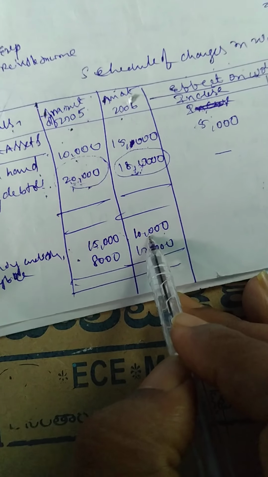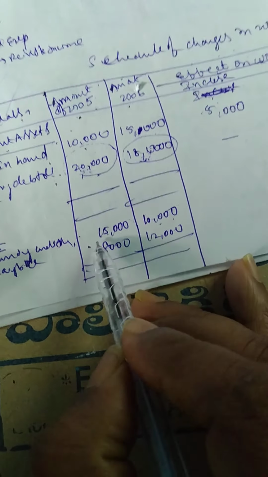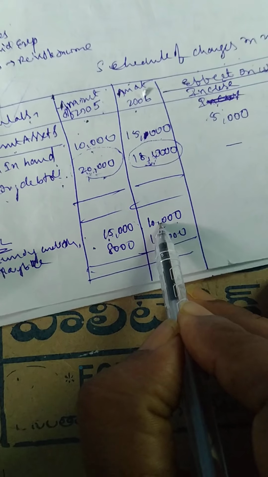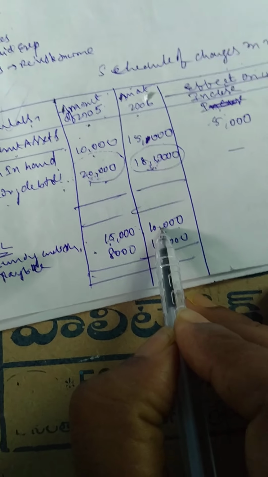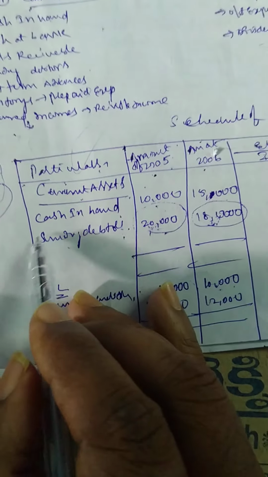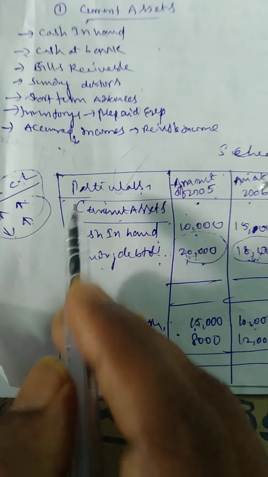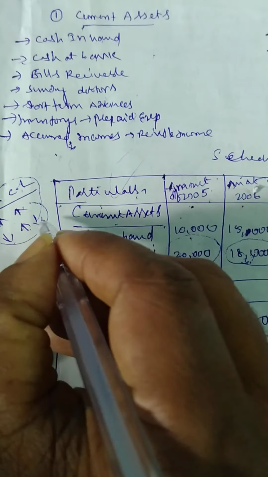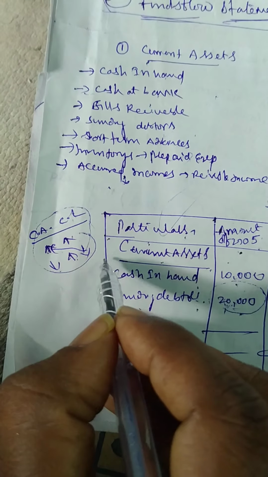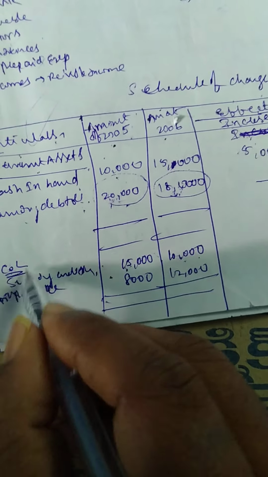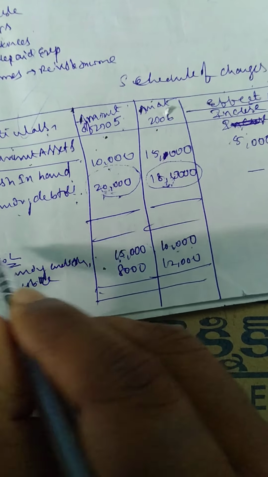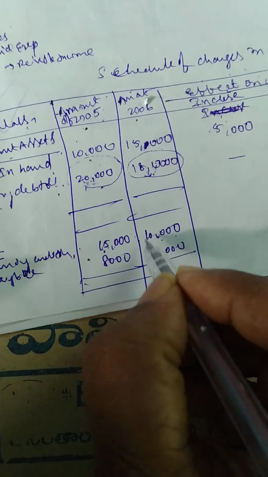Now, when we are calculating, we have to take only the present balance always. Previous balance 15,000, present balance 10,000. Is it an increase or a decrease? It is a decrease. From the asset point of view, when current liabilities decrease, the asset value increases. Current liabilities means borrowing some amount, which increases our liability amount, and at that time the asset value decreases.